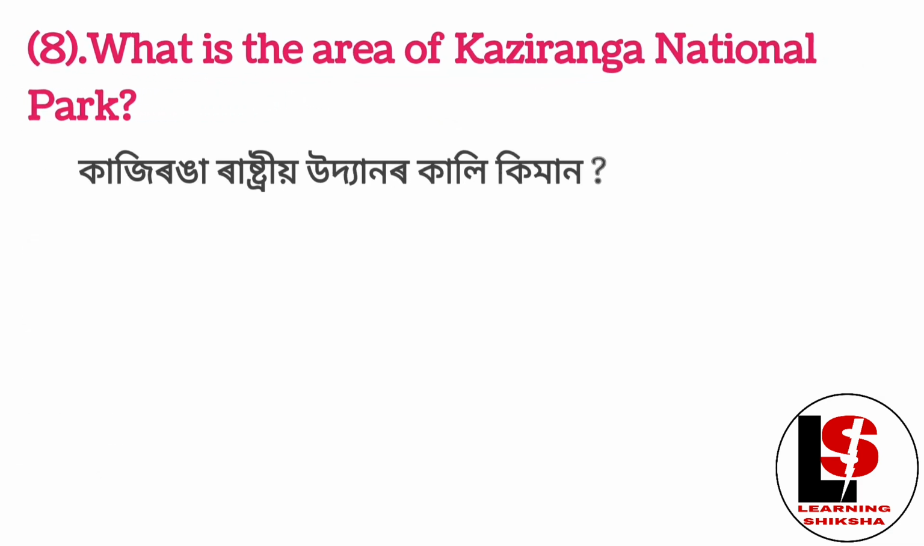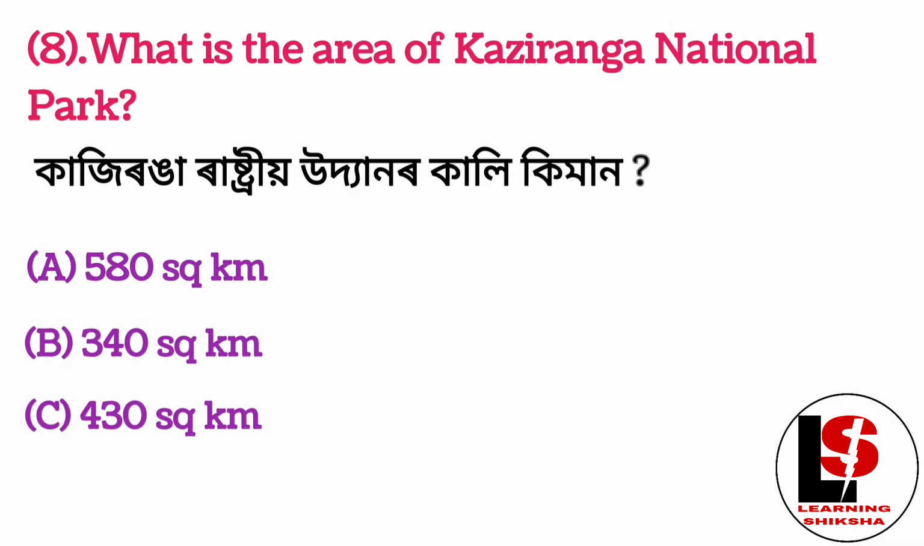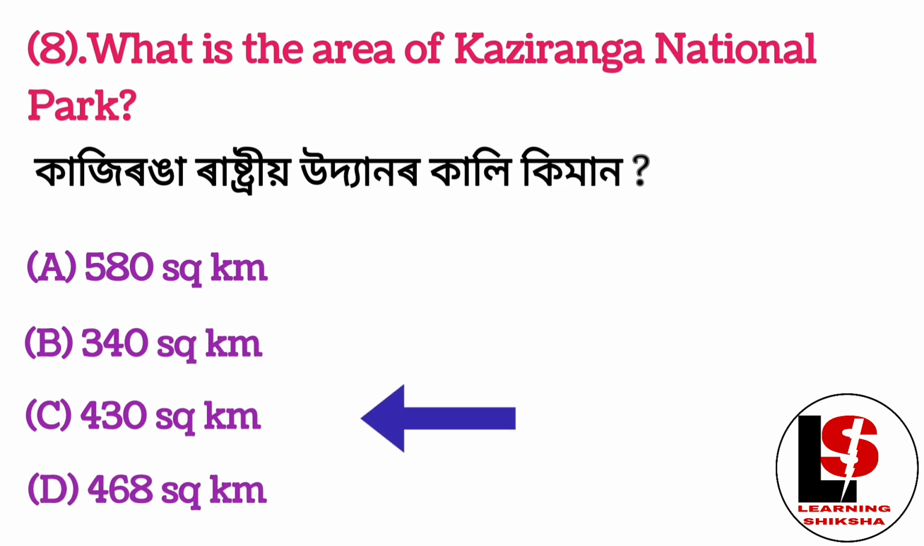What is the area of Kaziranga National Park? 580 square kilometer, 340 square kilometer, 430 square kilometer, 468 square kilometer. Right answer is 430 square kilometer.